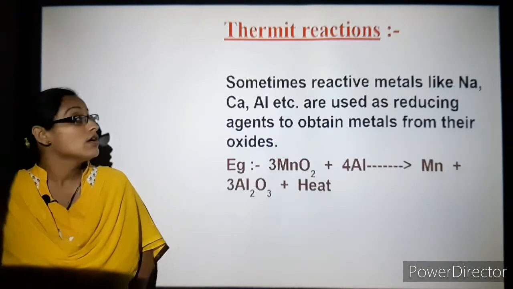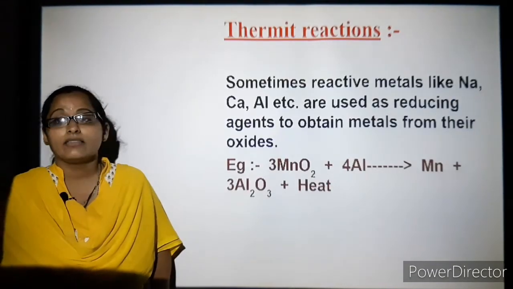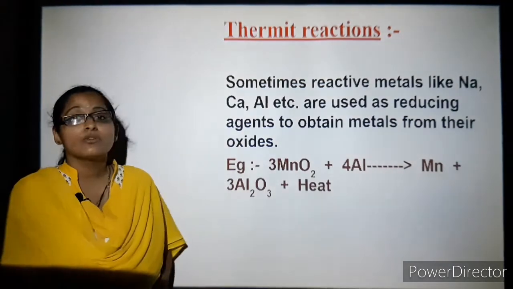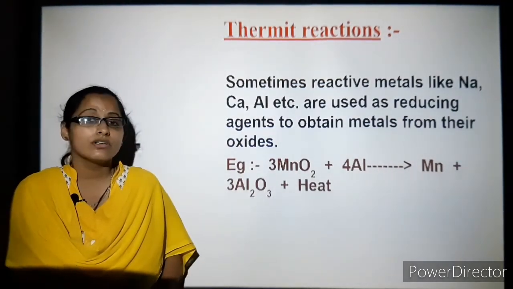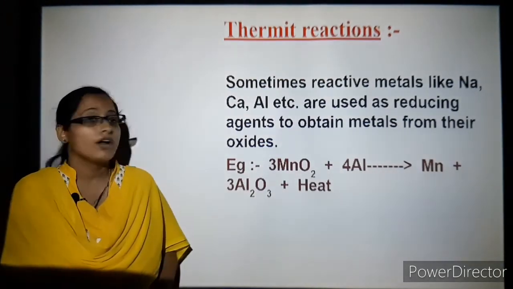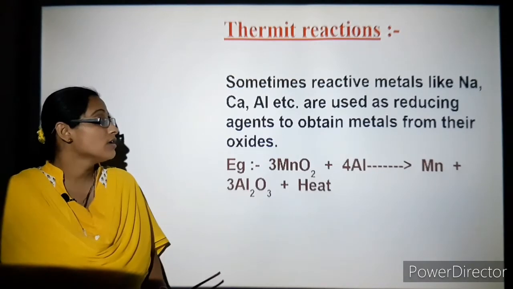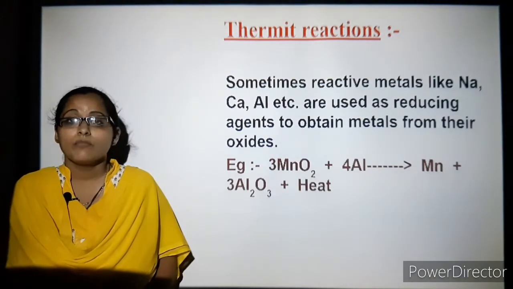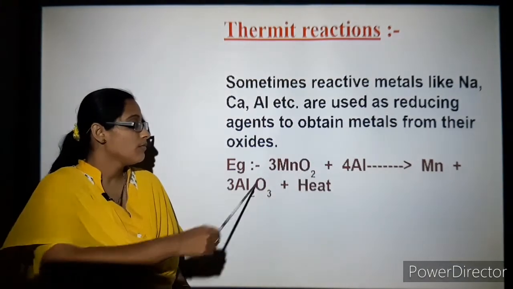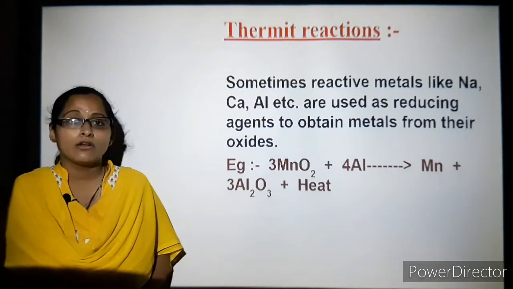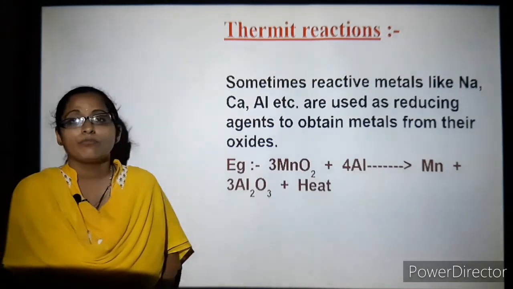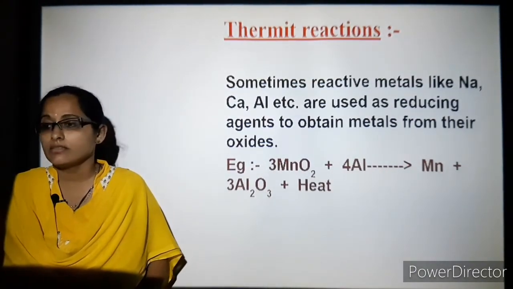So next. Let's understand thermit reactions. Sometimes reactive metals, from the high order of the series, that is sodium, calcium, aluminium, are used as reducing agents to obtain metals from their metal oxides. So manganese oxide with the addition of aluminium gives manganese and aluminium oxide, plus release of heat.